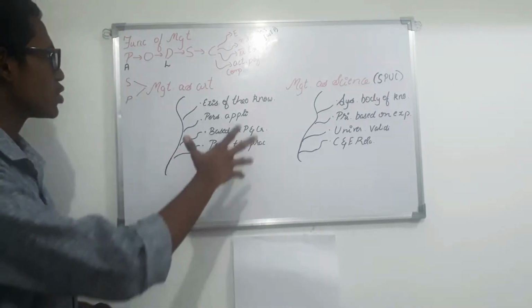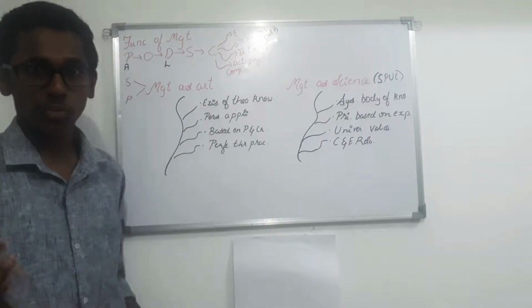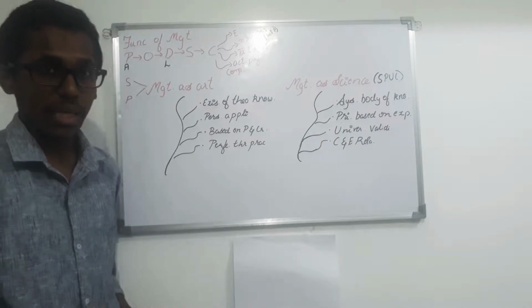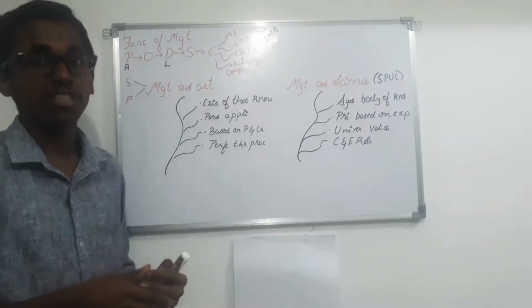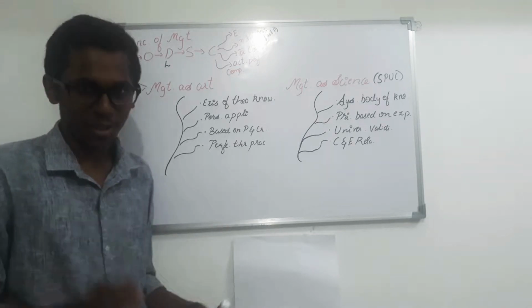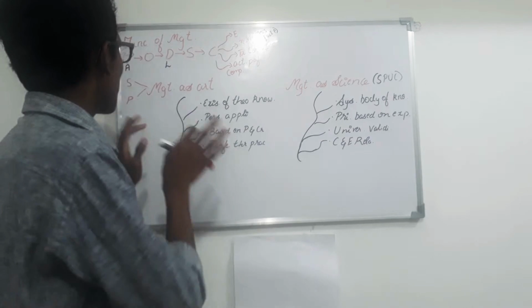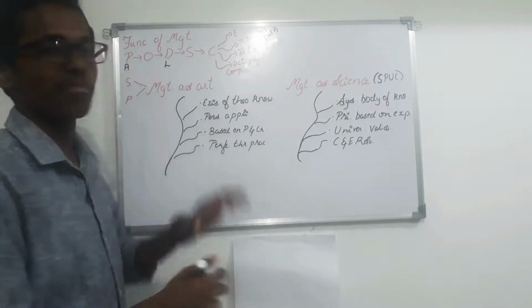So in the previous portion we completed most of the major aspects: what is coordination, what are its different features. We also completed the definition of management, how the management concept functions, the objectives of management, and the importance of management. So now in this portion we are going to complete the functions of management.